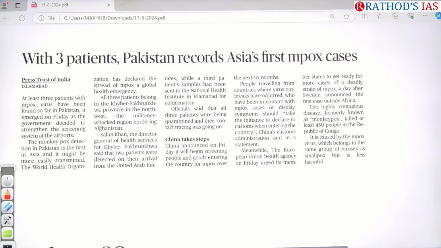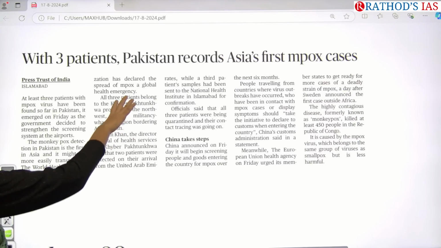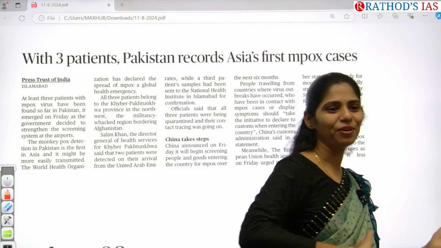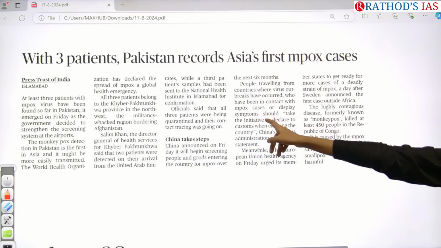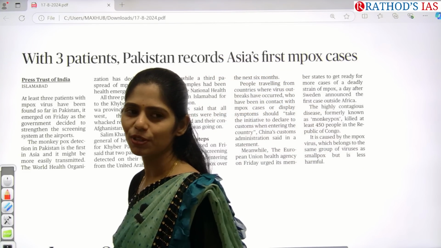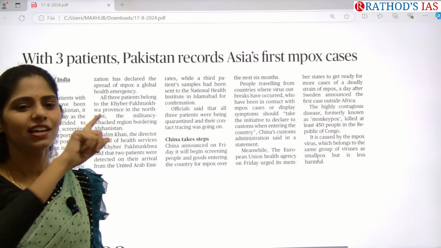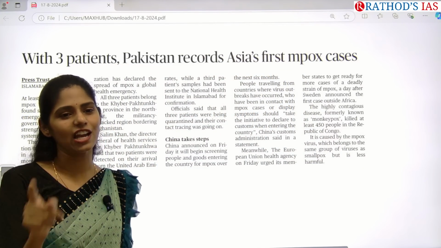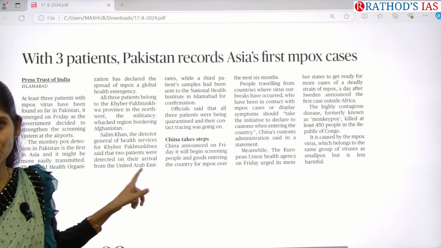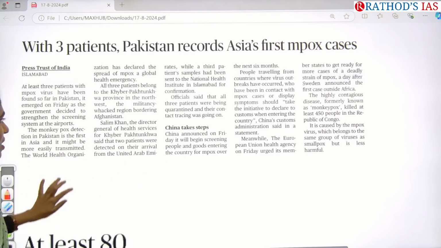With 3 patients, Pakistan records Asia's first mpox cases. Here you can see Pakistan, with whom we share a boundary. Whenever people move from India to Pakistan, there is a chance of these mpox cases spreading to India too. Because of this, WHO declared it a public health emergency of international concern. International means it is going to spread to different countries. So this is one more thing that you have to focus on.